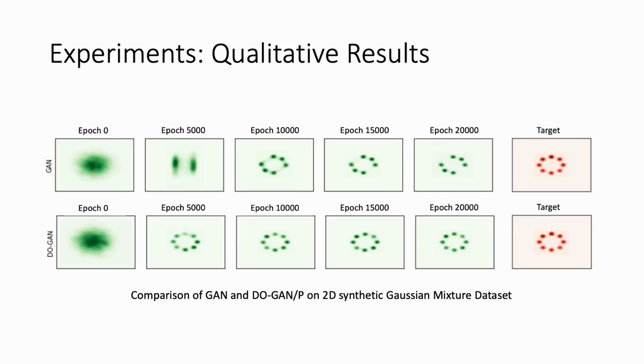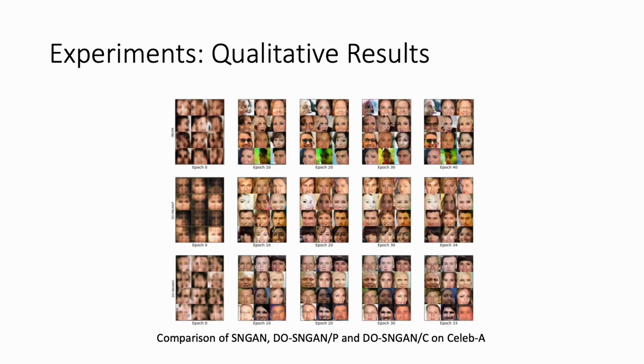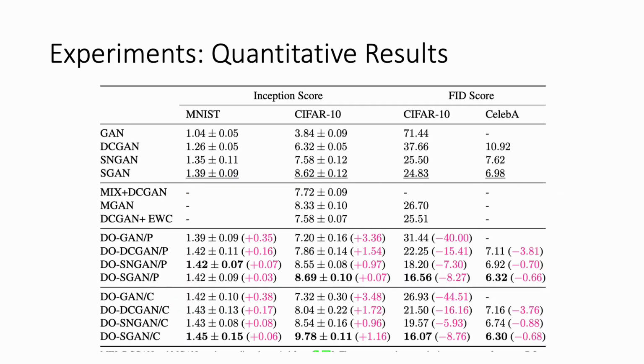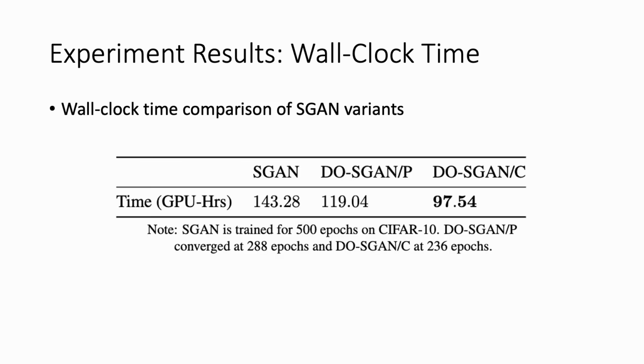The results show significant improvements in subjective qualitative results. Here is for the synthetic dataset and the real-world dataset. And also the quantitative metrics compared with their respective GAN architectures. We also compare the wall clock running time to show that our DO variants are more efficient.